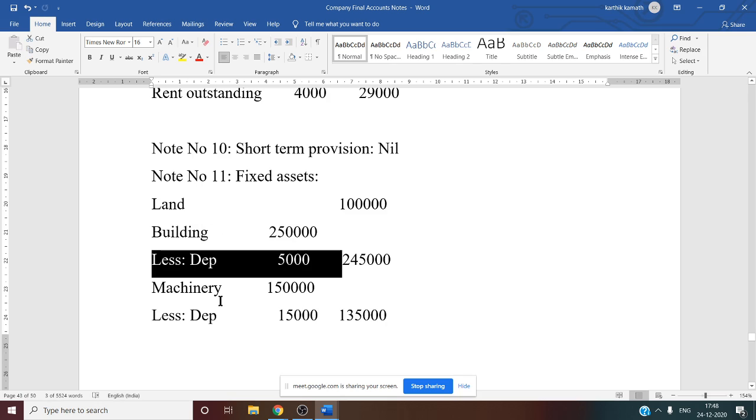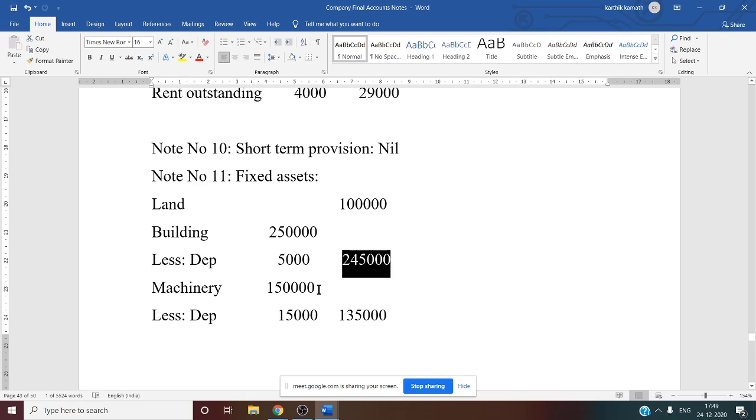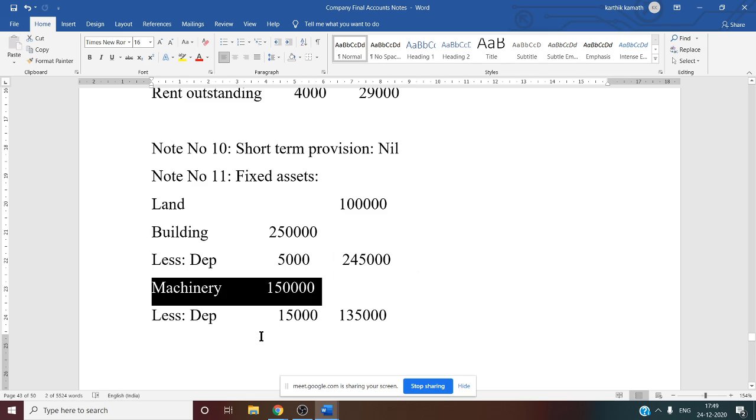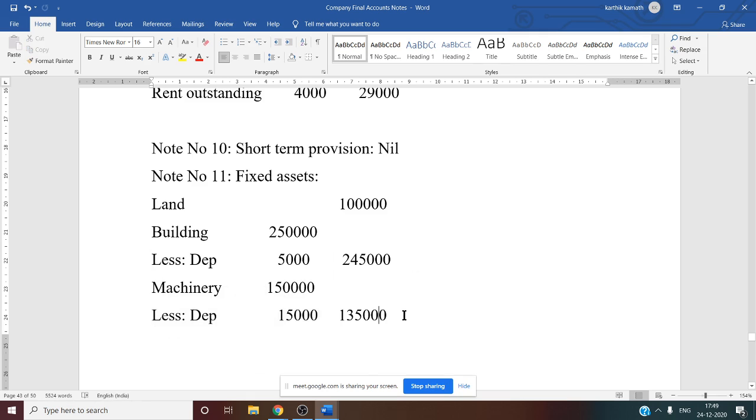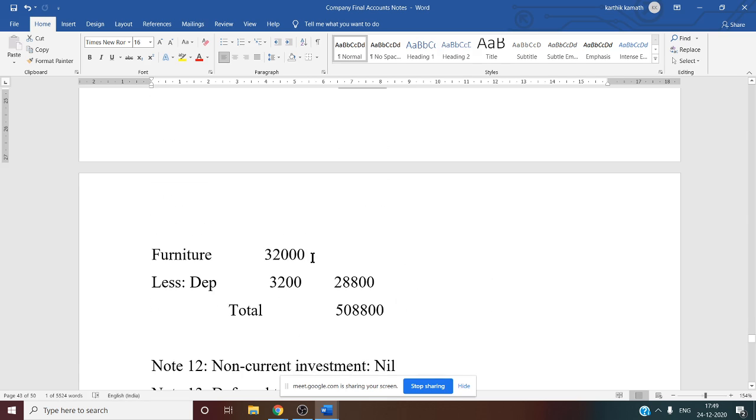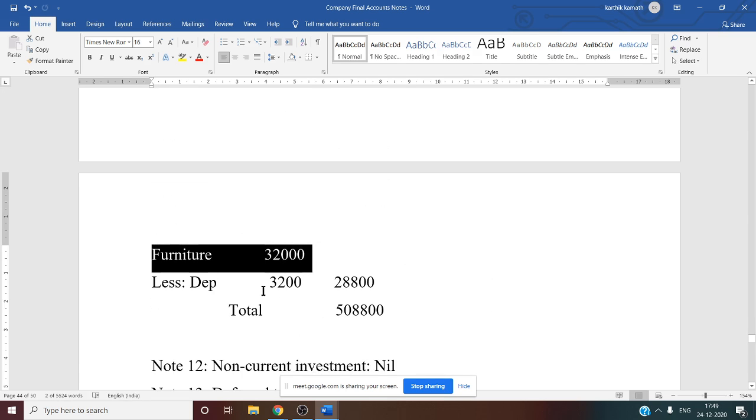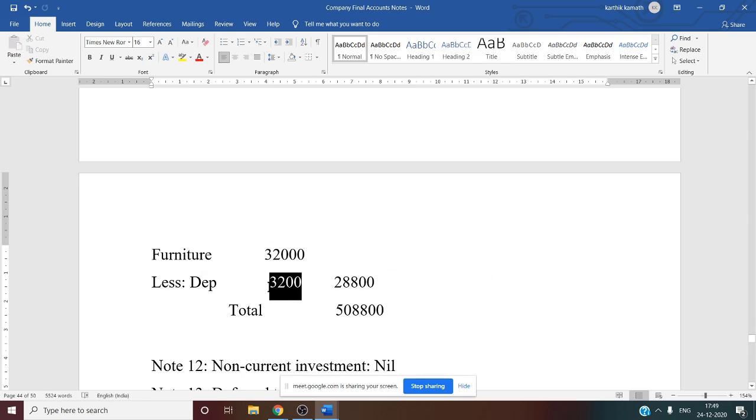That is 2% depreciation for building. If you deduct, you will get 2,45,000. Similarly, machinery 1,50,000 trial balance amount, depreciation 10%, that is 15,000. If you deduct, you will get final machinery, that is 1,35,000. Furniture also 32,000 trial balance amount, 10% depreciation, that is 3,200. If you deduct, you will get final furniture total, that is 28,800.